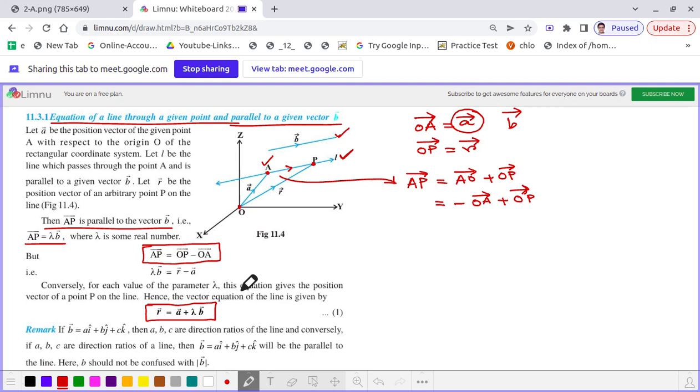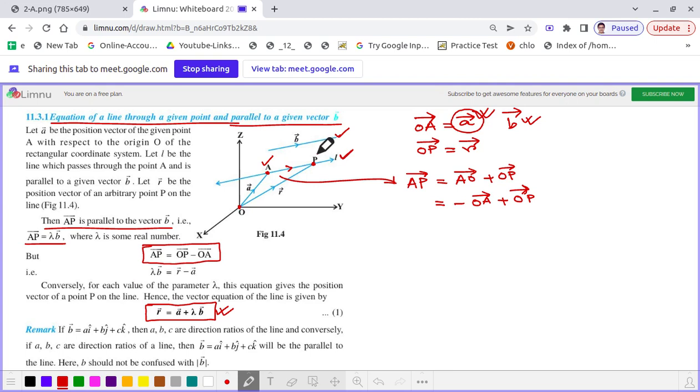So dear students, if we have two pieces of information, the first, the straight line is passing through a fixed point, that means we know the position vector of that point, which we defined as A, as we explained here, and second, that straight line is parallel to a vector B. Then we can find the equation of that straight line as R equal to A plus lambda into B, where R is the position vector of any arbitrary point on that straight line.